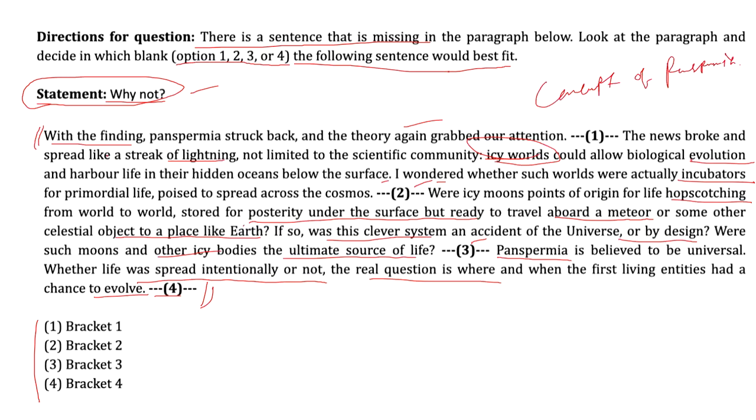Then we are looking at the missing sentence, bracket 3, where it is pointed out, "Panspermia is believed to be universal, whether life was spread intentionally or not. The real question is where and when the first living entities had a chance to evolve." So what does this statement say?